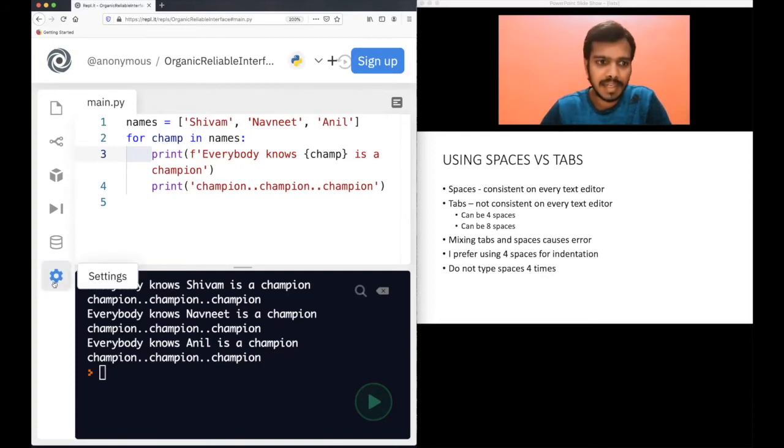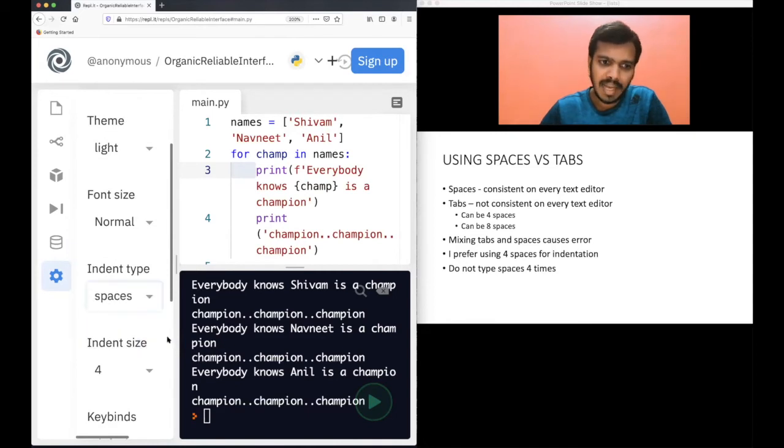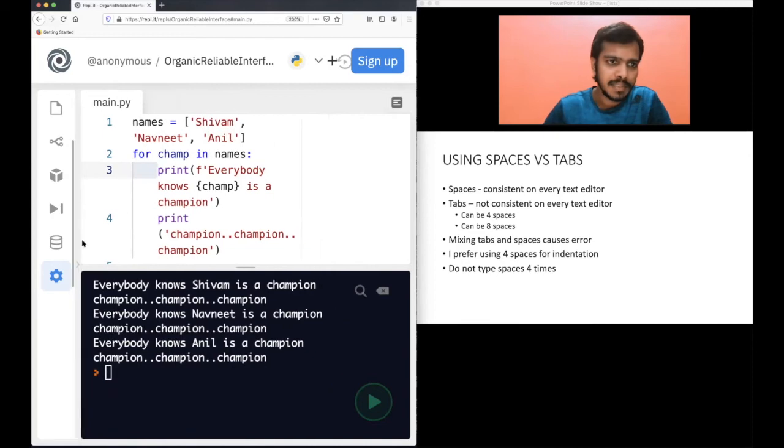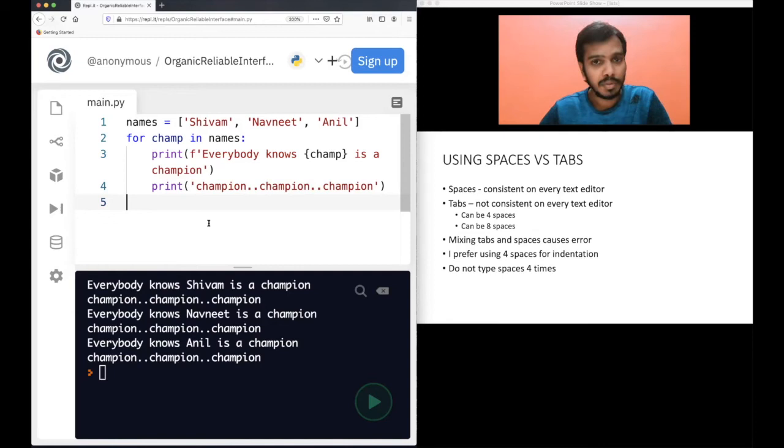Even if you change the settings again, go here from tabs to spaces, have indent size 4. So basically, again, if I press tab now, of course you cannot see it here, but it's 4 spaces now. Again, it's 4 spaces because I have changed it to spaces with 4, right? This also will work fine. Now, what will not work fine? Okay, let me come to that.